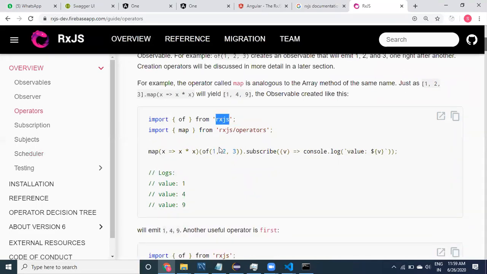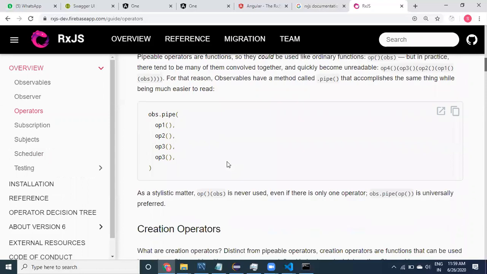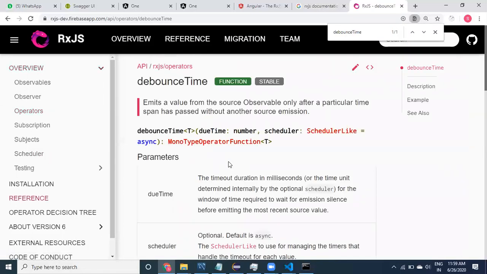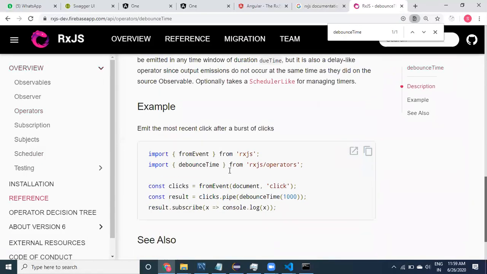See rxjs. Okay, what is the value we need? What is the debounce, right? Go to the debounce time. We'll discuss what is debounce time. Okay, we have some example.